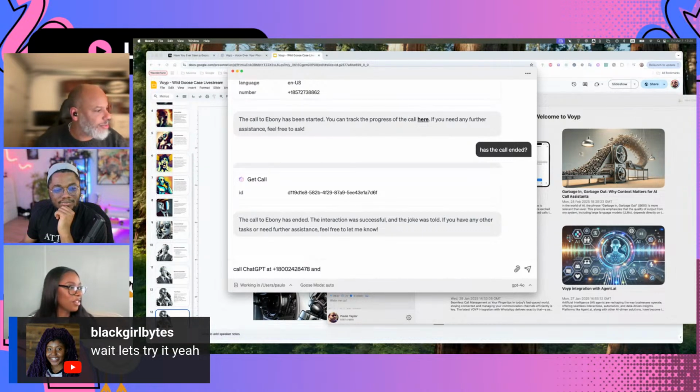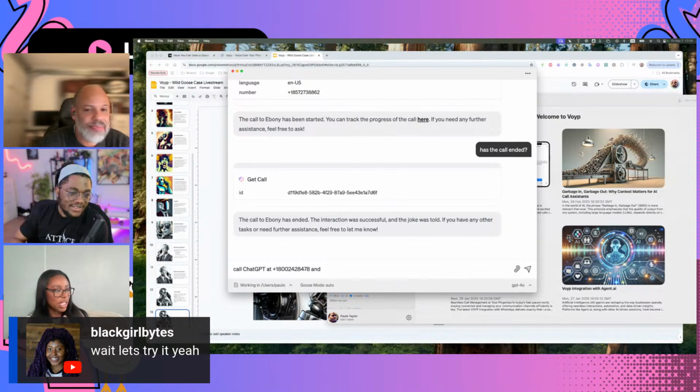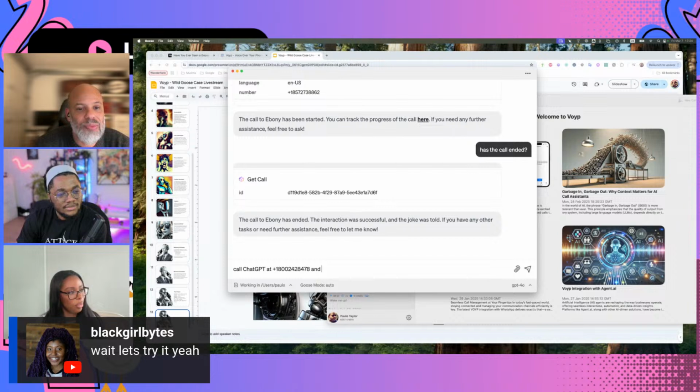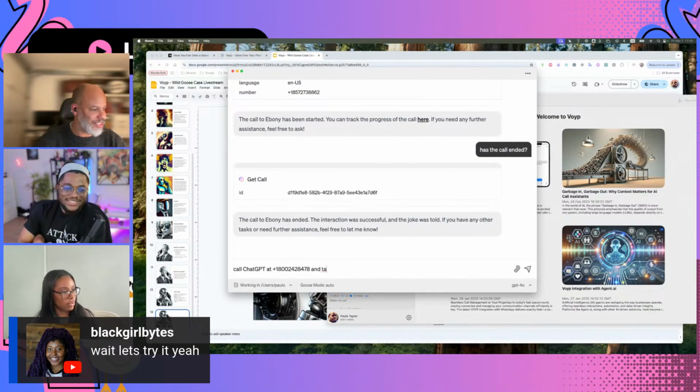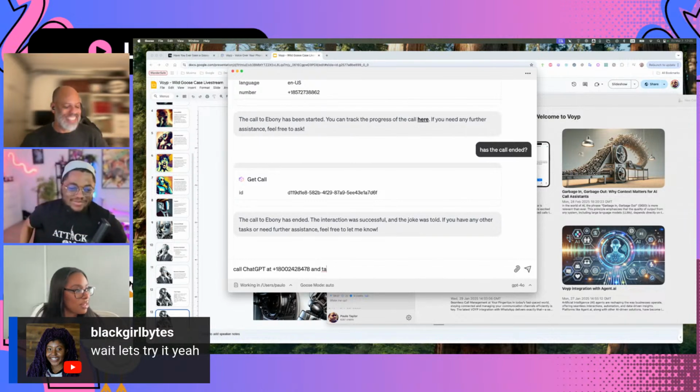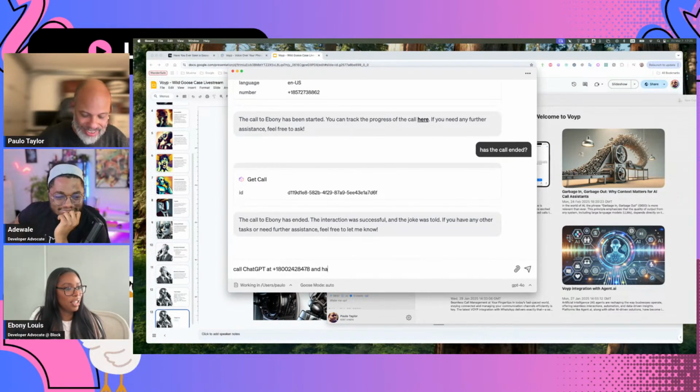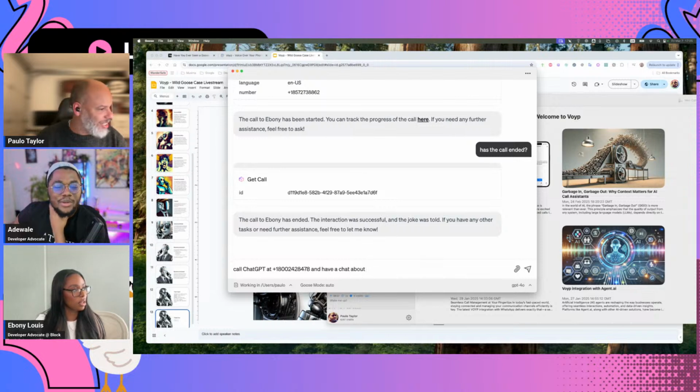What do you want me to tell it, maybe update us as it's going, since we won't be able to hear it? Print out what's happening. Then what are we going to have it say? We can have it tell us about the top theories about time travel. I'd like to hear that. Ask about the top theories around time travel. Let's do it. If you guys have any ideas in the comments too, let us know. We'll try it out.